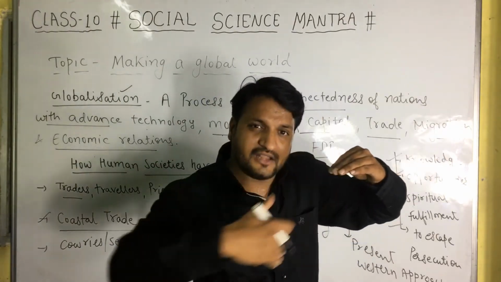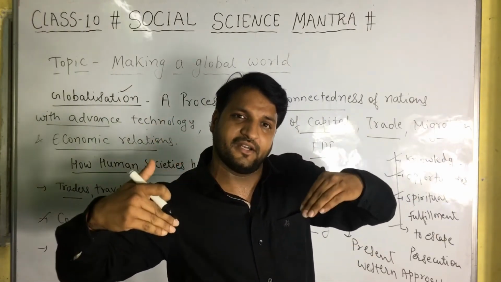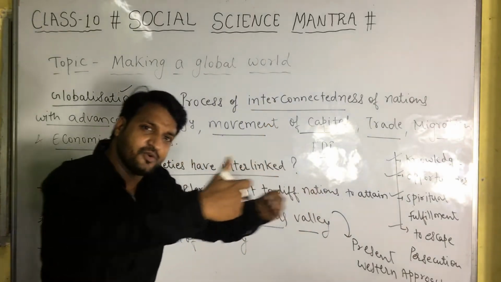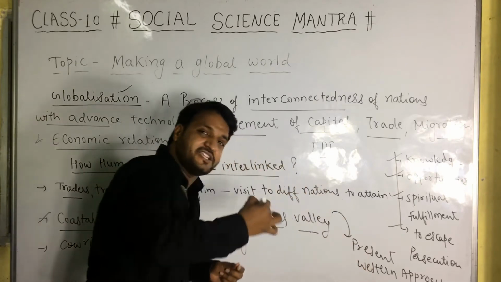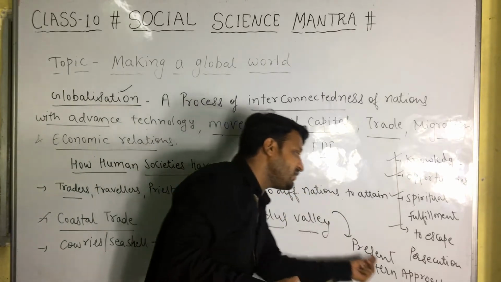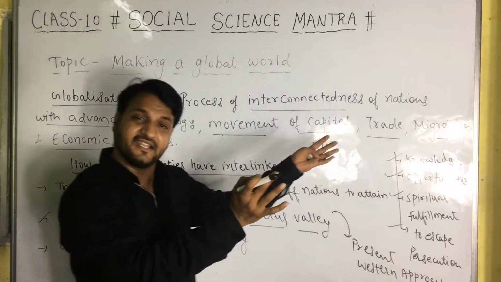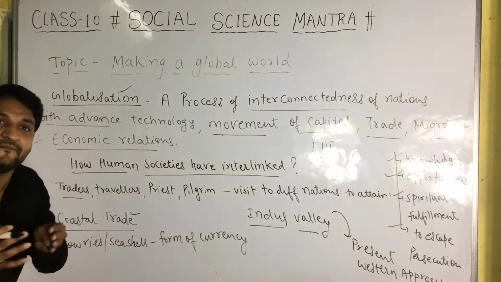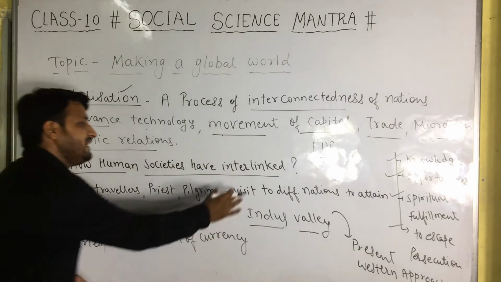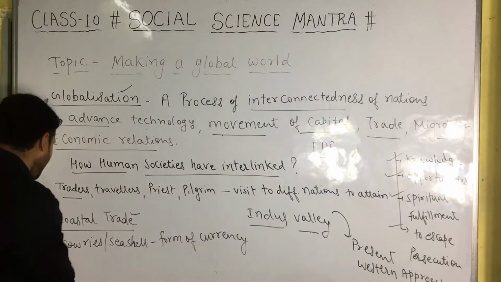India is covered by water on three sides, so through these sea routes the Indus Valley civilization, the ancient culture of our country, connected to the Western countries. This again was a factor responsible for interlinking human societies.